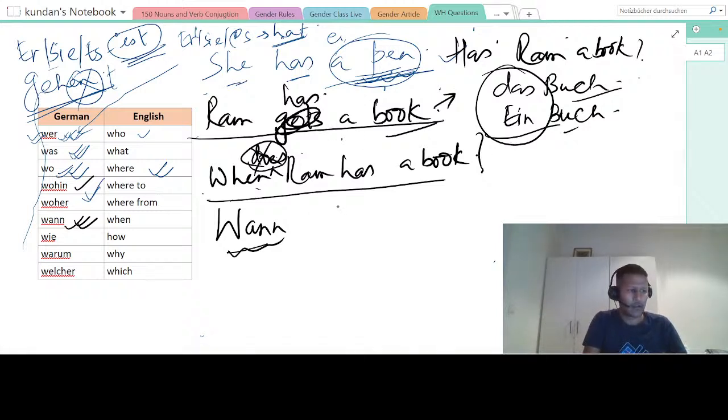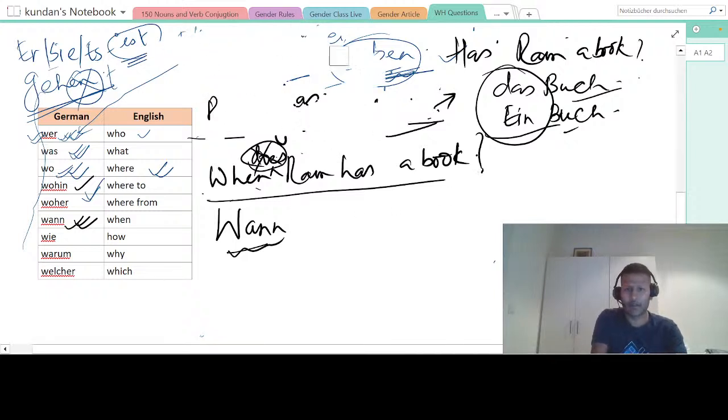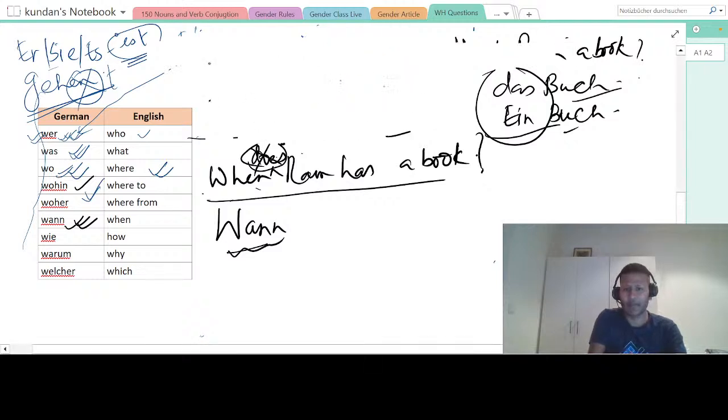So next is when Ram has a book. Ram has a book we know already, right? Let me just rub this out for you guys so that it becomes easy, and then I will explain quickly. So I say Ram hat ein Buch. You see everything I'm writing is capital.